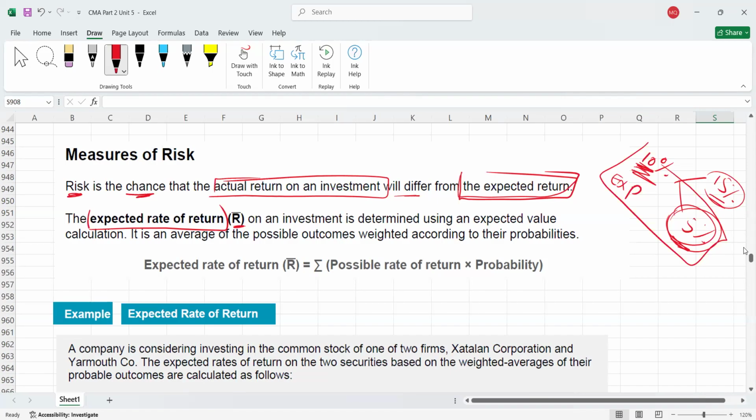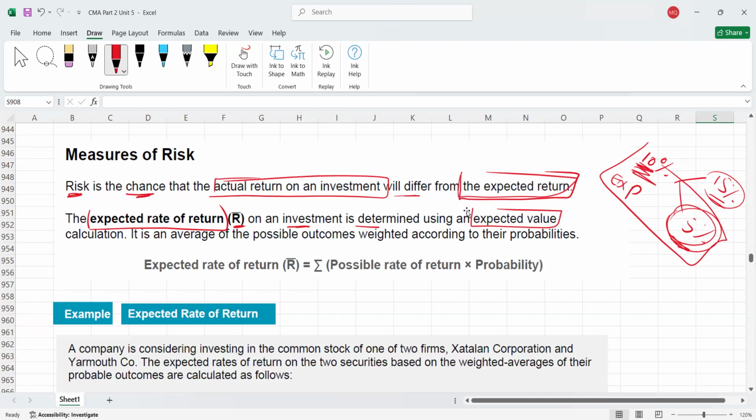Expected rate of return on an investment is determined using the expected value calculation. If you remember, in part 1 we studied expected values, so I'll quickly repeat the calculations also.